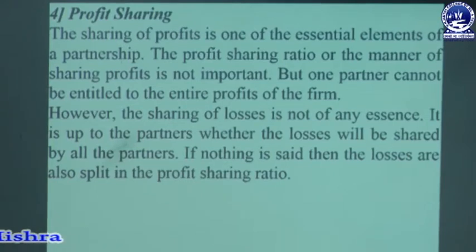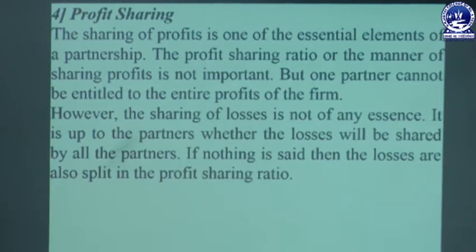The profit sharing ratio or the manner of sharing profit is not important, but one partner cannot be entitled to the entire profits of the firm. So this is very important. Whatever profit they derive from their partnership business, they must divide their profits as per the profit sharing ratio, and that ratio is mentioned in the partnership deed.